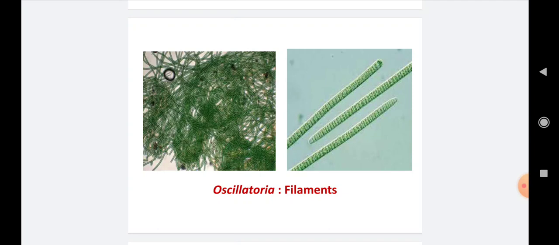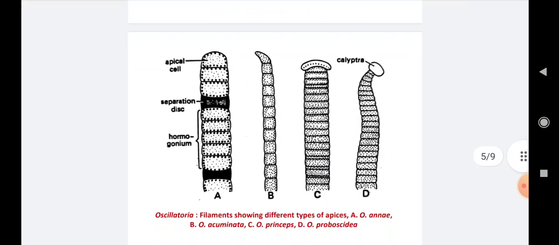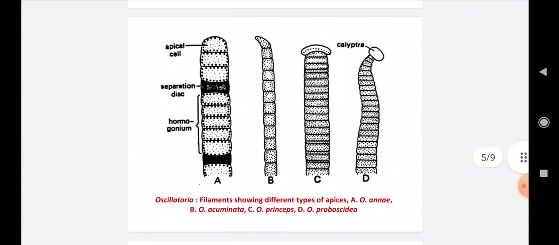If you prepare a slide of an Oscillatoria filament or trichome and observe it under a microscope, you will find this structure.